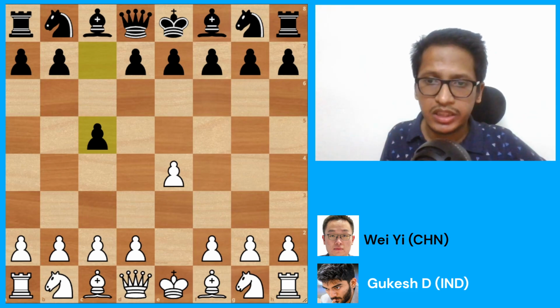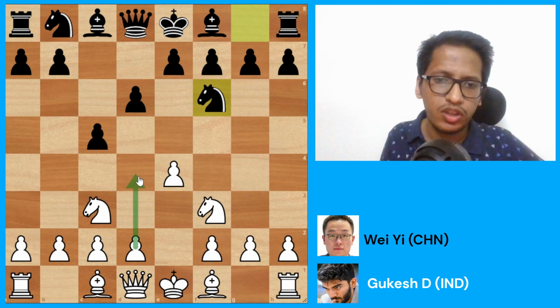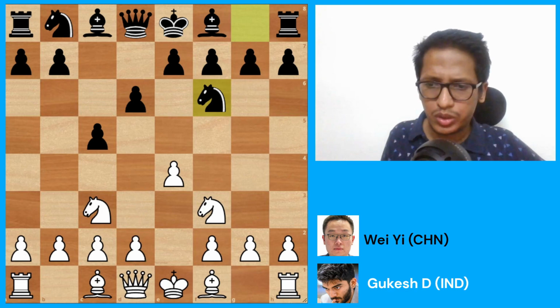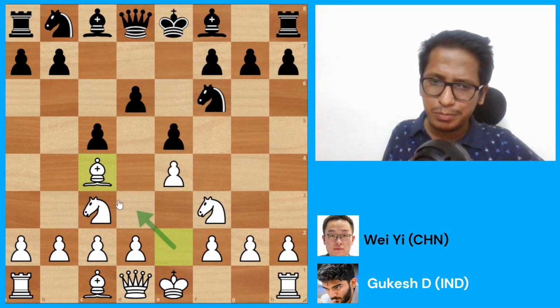So we have the Sicilian. Gukesh plays knight f3 and chooses a very weird move, bishop e2. The usual move is to go d4 and play the open Sicilian. Gukesh plays bishop e2, and after e5 he goes bishop c4. So he moves his piece twice in the opening.